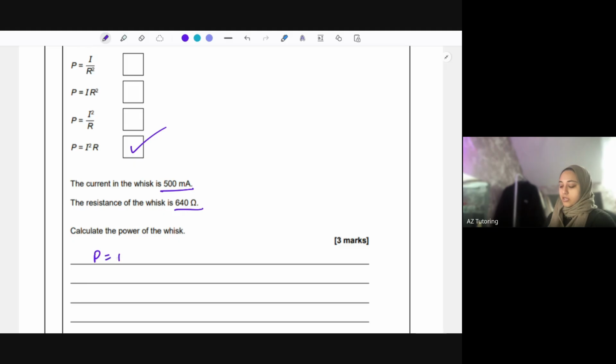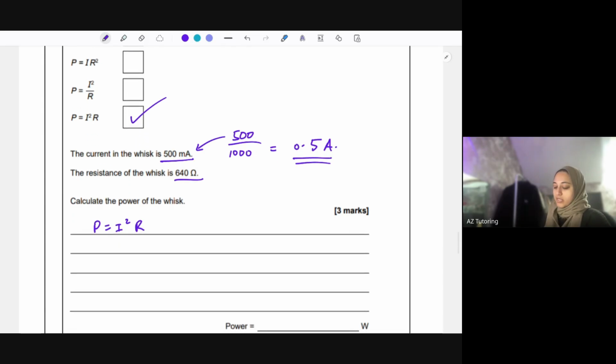So we're going to use P equals I squared R, where I is current and R is the resistance. We need to change the current units, so we need to divide by 1,000. So I'm going to do 500 divided by 1,000, and we end up getting 0.5 amps. So to change from milliamps to amps, you divide by 1,000. Okay, now we're just plugging everything in. So power equals 0.5 squared times the resistance, which is 640, and we get 160 watts.